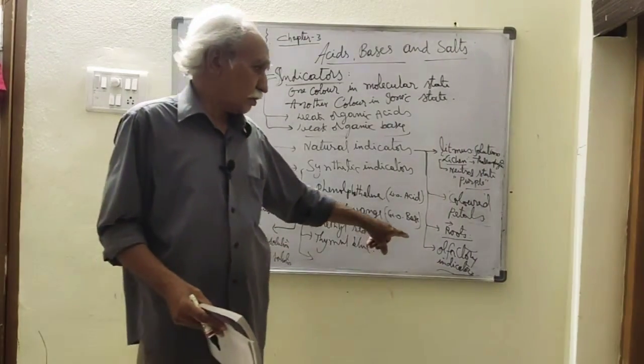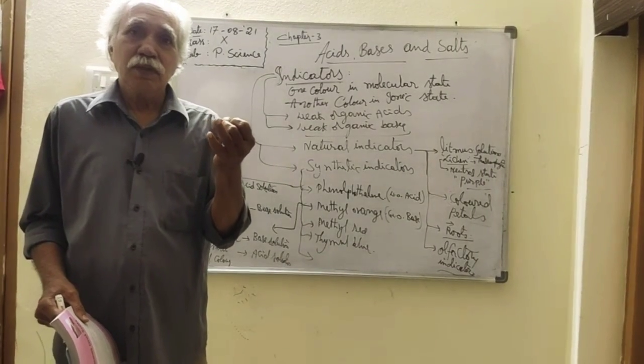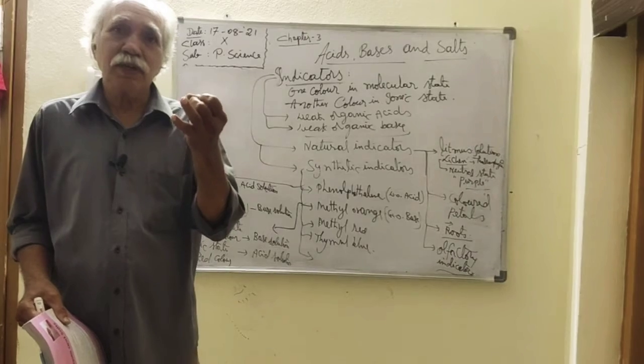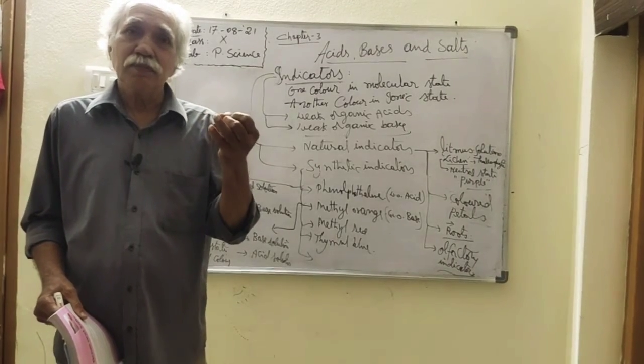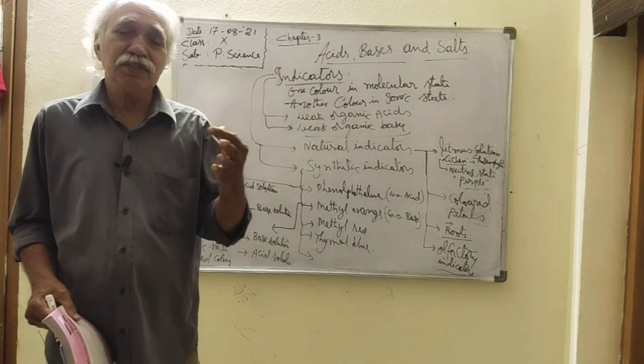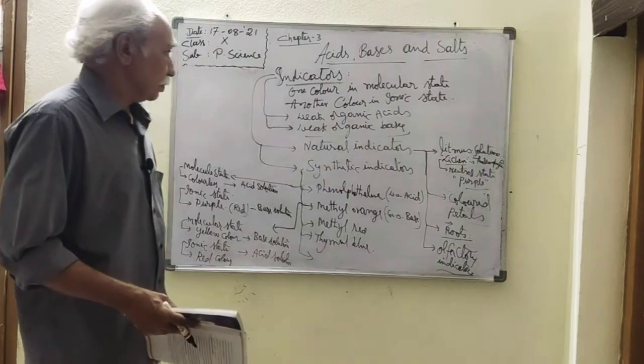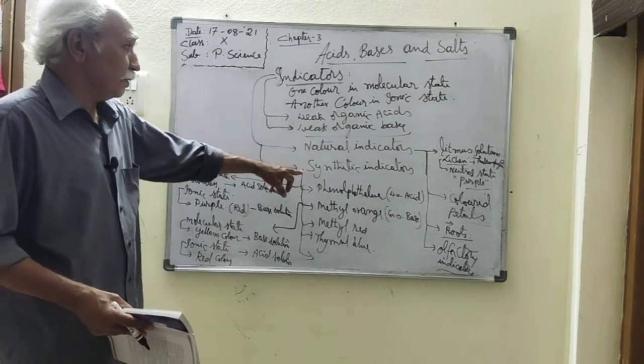So these are generally natural indicators. Onion can be used as an olfactory indicator. Clove oil, lavangam, can be used as an indicator, and vanilla can be used as an indicator. These can all be obtained naturally. Synthetic indicator means prepared in the laboratory.